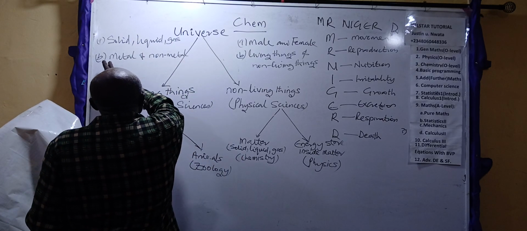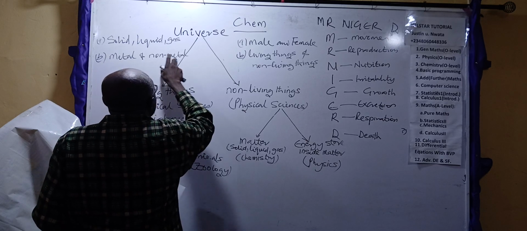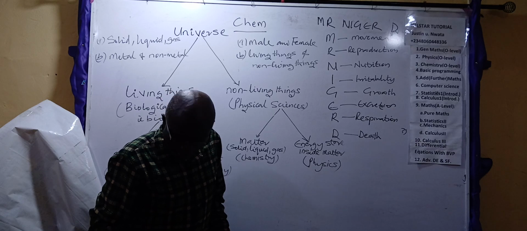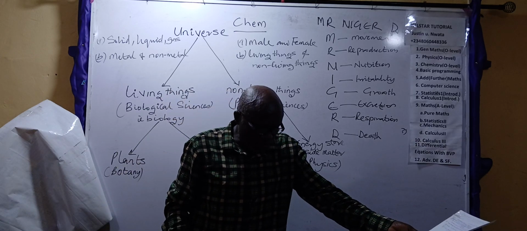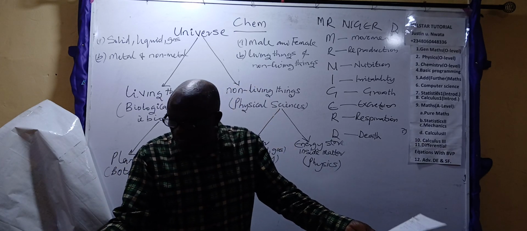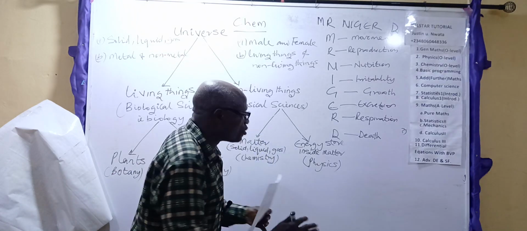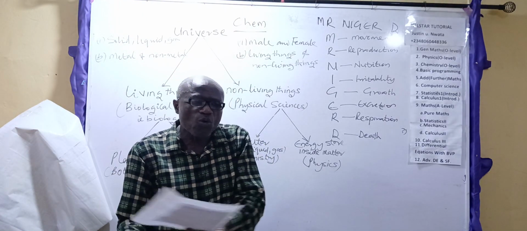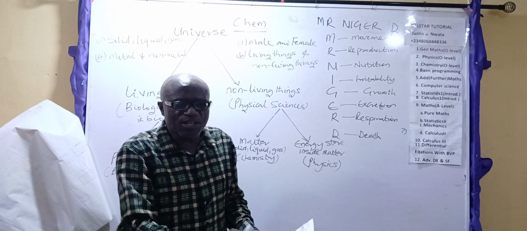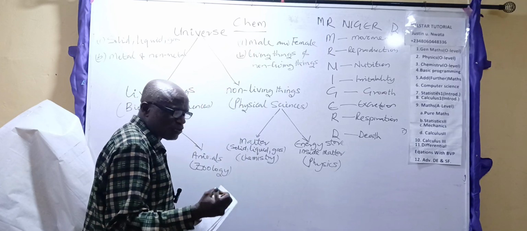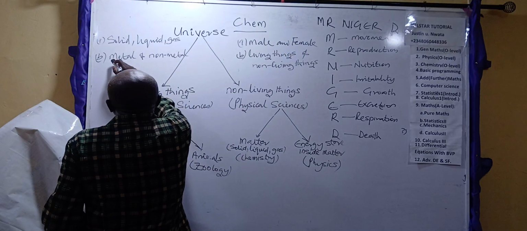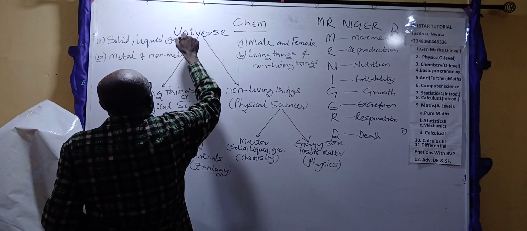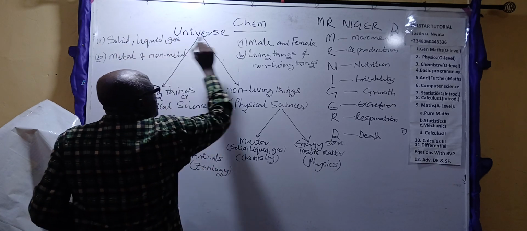Then when we talk about another classification made by man, metals or non-metals, if you take any object and keep it in the sun, keep a metal in the sun and leave it for some time, come back after some time and touch it, you will find out that the metal has become hot, while the non-metal is still how it was, or just a little warm. So this is the basis for classification of metal and non-metal. This classification is man-made, while the other is by nature.